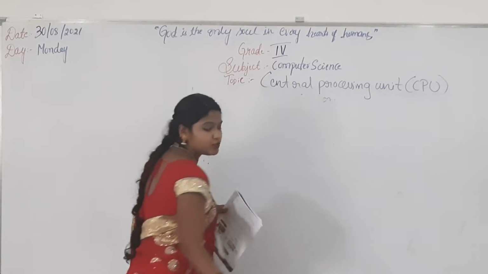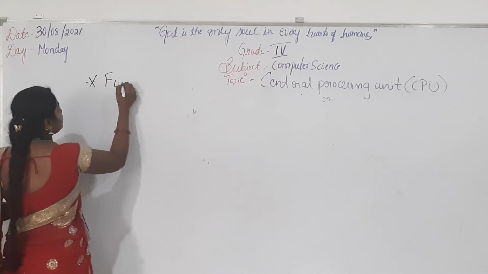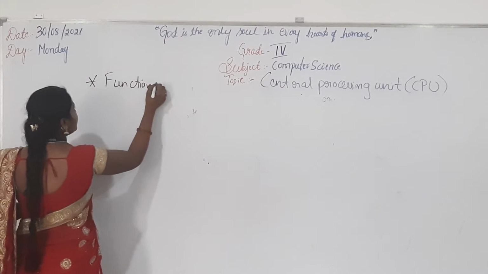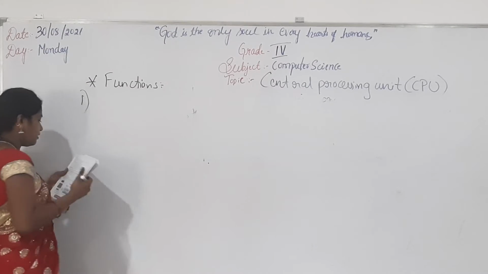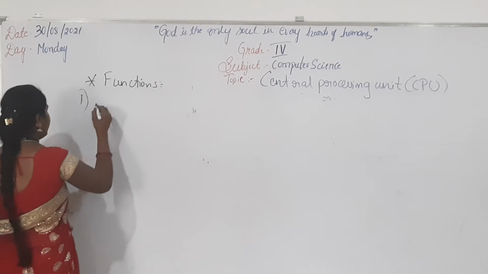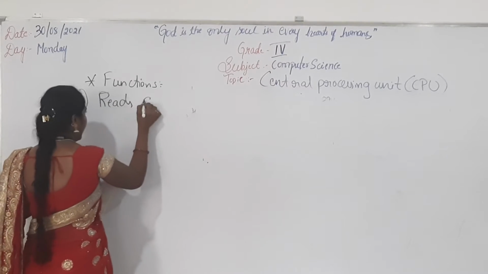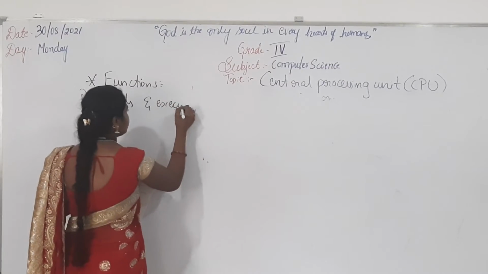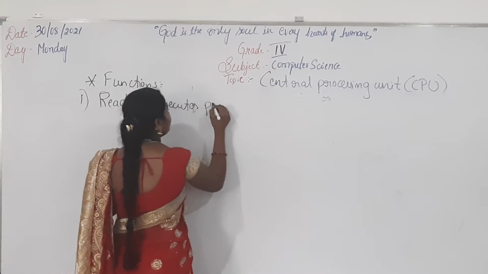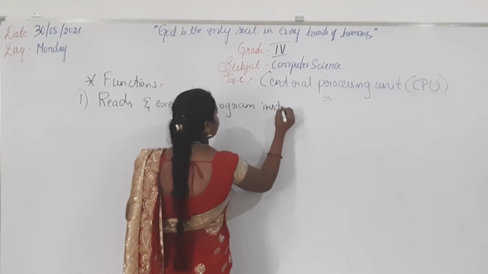Can you tell me what the functions of CPU are? The first function of CPU is that the CPU reads and executes program instructions.